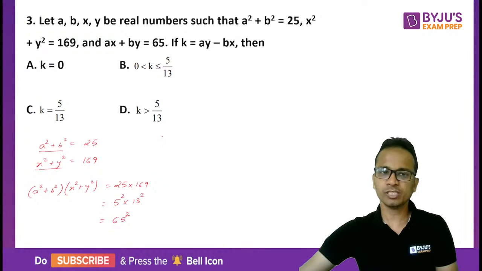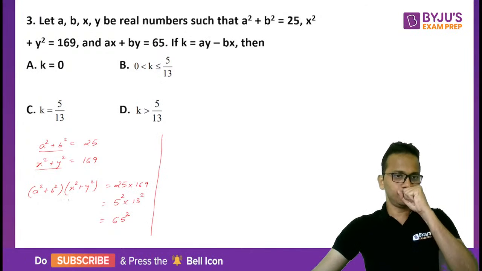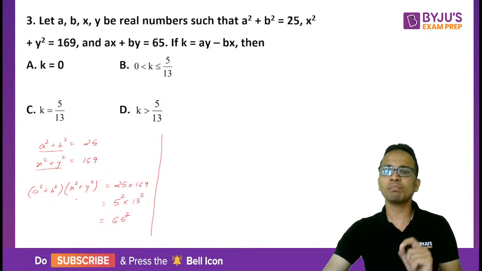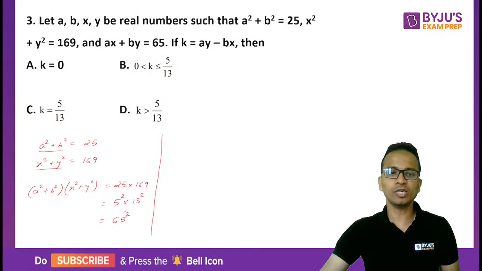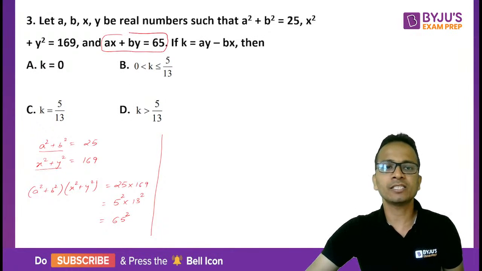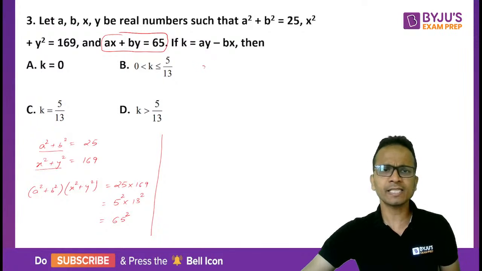So this is the first part. I can say that a square plus b square multiplied by x square plus y square is equal to 65 square. Now let's look at the third relation given in the question. It says that ax plus by is equal to 65.